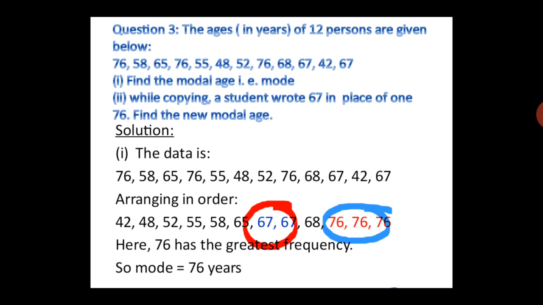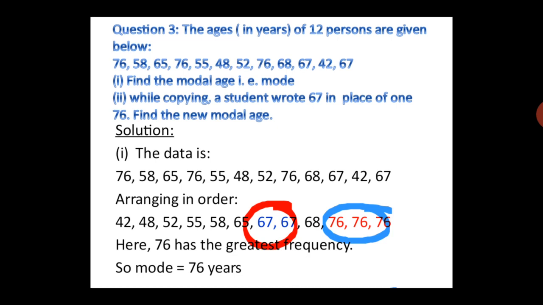And we can see 42 is written 1 time, 48 is written 1 time, 52 is written 1 time, 55 one time, 58 one time, 65 one time, 67 two times, 68 one time, 76 three times. So which observation is written maximum times? Yes, 76 is written maximum times. So what is the mode of this data? 76 is the mode of this data. Or we can say 76 has the greatest frequency. So the mode is 76 and the unit is in years. So we will say the mode is 76 years.